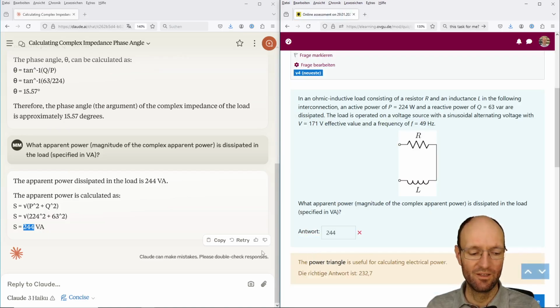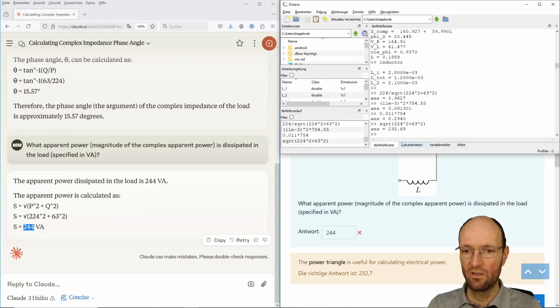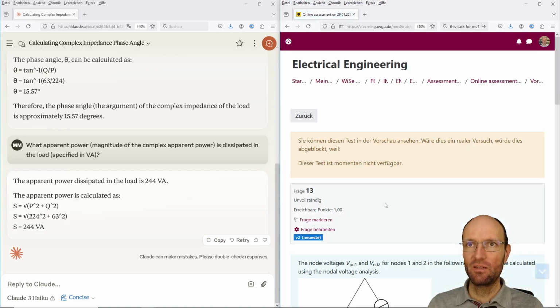And it is. So this is really interesting. If I go back to my Octave window and just check this term here that we already calculated. Yeah, it is 232.7 as also mentioned here, and not what we had before. I don't know why, but something horribly fails here. Okay. So next page.